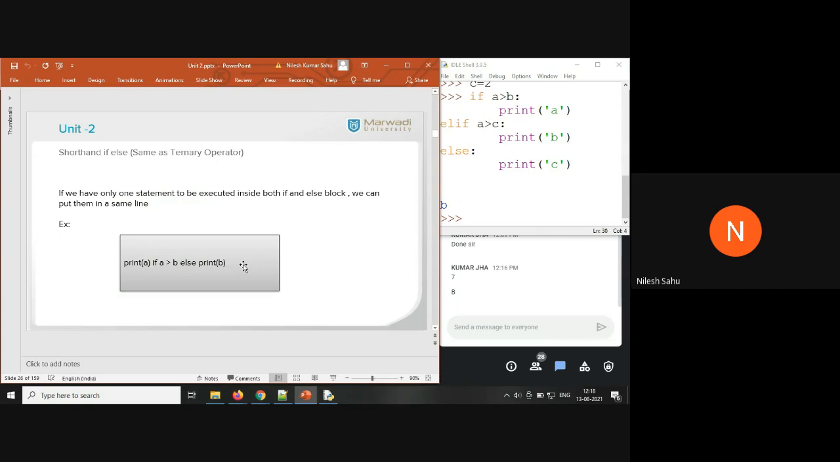Same way, shortened if else. It is the same as the ternary operator in C language or C++. Again, if you have only one statement to be executed inside the if block and inside the else block also, you can use shorthand if else. So print A if A greater than B, else print B. Here, print A is the statement of the if block, and it is going to be executed only if this condition is true. Else, this statement is going to be printed when our condition becomes false.